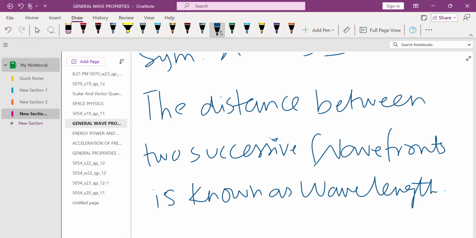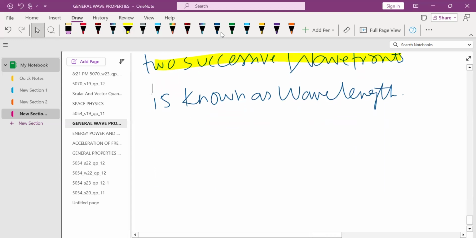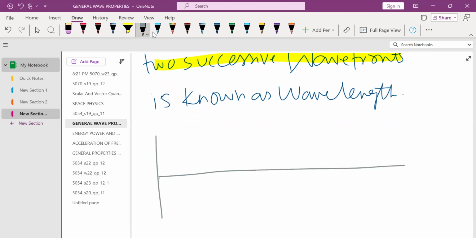So this is the definition of wavelength: the distance between two successive wavefronts. Simple and easy. Now let me draw a graph so I can tell you how to identify a wavelength.